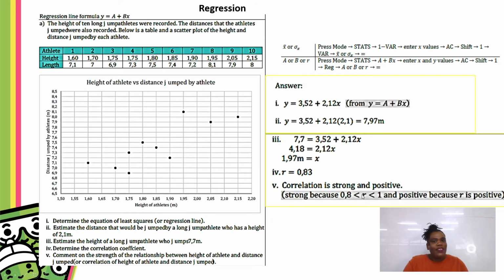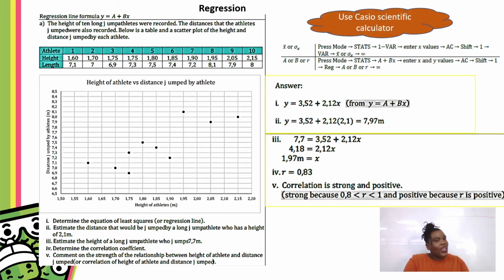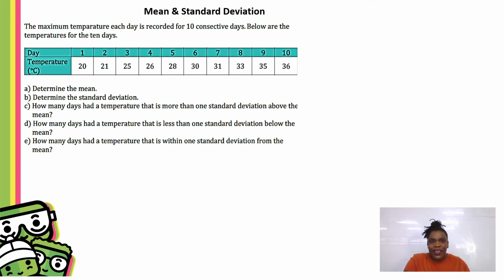This is always the structure of the questions. The correlation is strong because we have 0.8, and it's positive because that number is positive. Remember, R will always be between -1 and +1. If you get a number outside of that range, you've done something wrong. And if you have a Sharp calculator, you may have some problems with this section. So try to arrange a Casio scientific calculator for your exam. It will make your life easier because most of this work is calculator work.